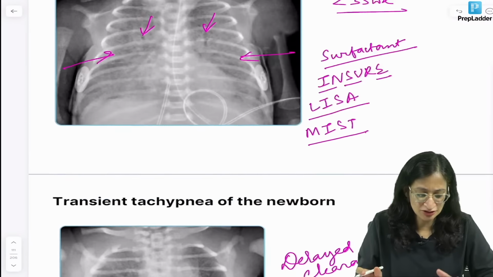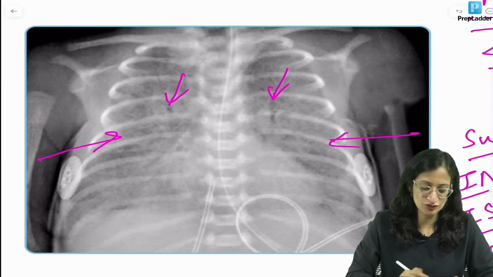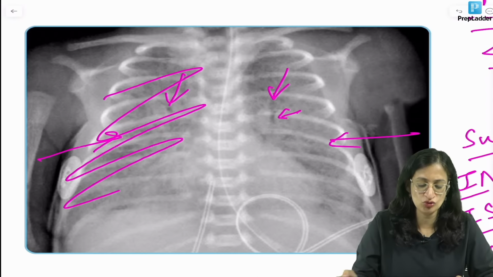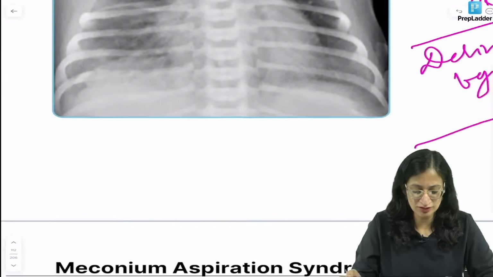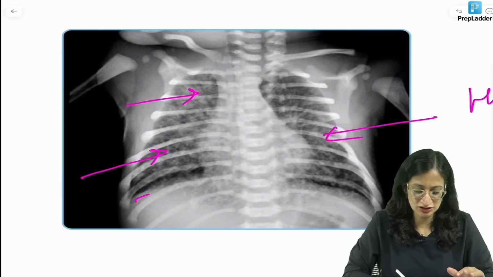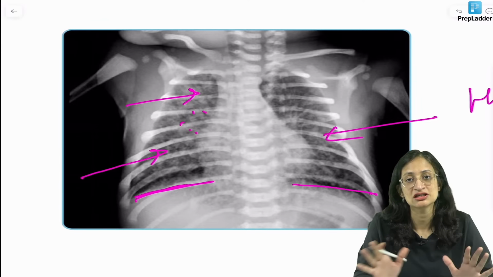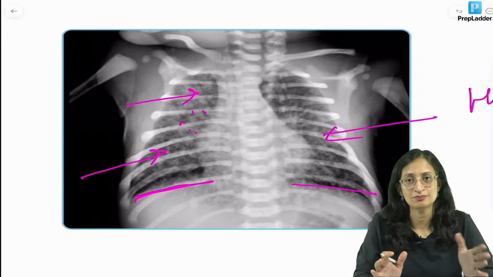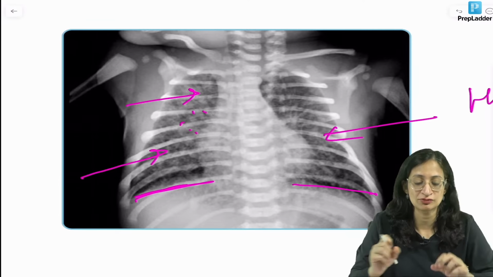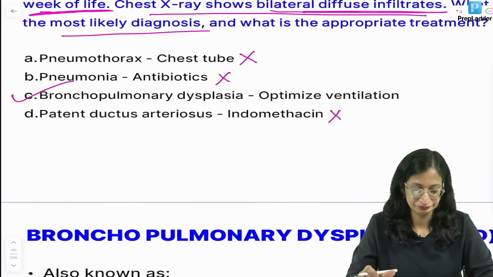See, respiratory distress syndrome, you have a diffuse ground glass haziness of lungs, okay. You can see a diffuse ground glass haziness of lungs that is there, and there is presence of these air bronchograms. But in meconium aspiration syndrome, there was hyperinflation, okay. So, the lungs are hyperinflated here. You can see flattening of the domes of diaphragm, and you can see some infiltrates. There is no diffuse haziness. It is more patchy, okay, and heterogeneous, and there is hyperinflation, while in respiratory distress syndrome it is low volume lungs, okay, and plus the scenario will help you distinguish also.